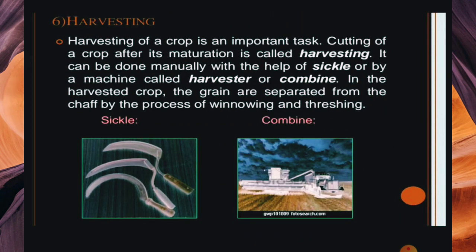Okay, so our next and sixth part is harvesting, which means when your crops are fully grown, now you have to cut your crops. Cutting of a crop after it matures is called harvesting. It can be done manually with the help of a sickle or by a machine called a harvester or combine. In the harvested crop, the grains are separated from the chaff by the process of winnowing or threshing.